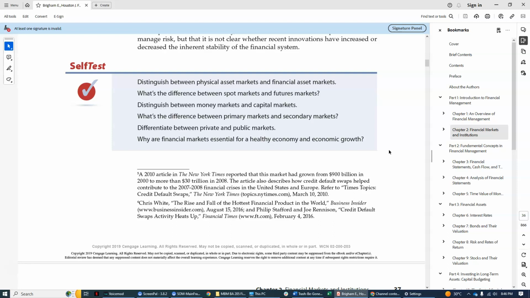Why are financial markets essential for a healthy economy? Of course, an economy needs funds, and the financial markets are there to get those funds from those who have surplus or savings, and those funds will be invested in the economy. Those investments in the corporations are the backbone of a healthy economy. They will boost the economy. So the more funds that are available in the financial markets, the more money to be invested in the company, then the growth in the company is really unbelievable.